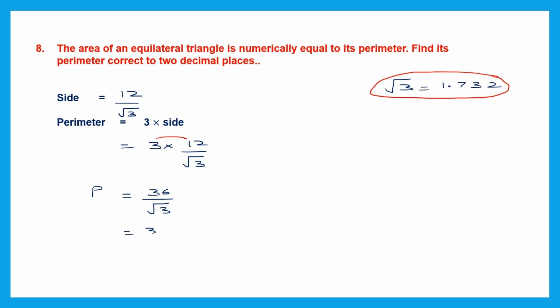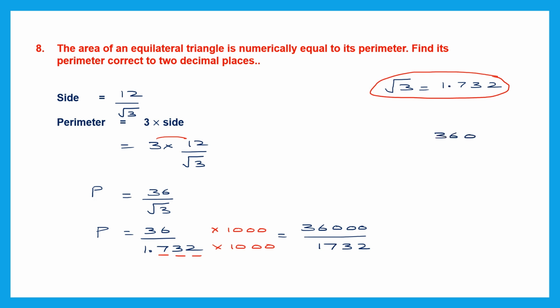So this will be 36 divided by 1.732. What are we finding? We are finding the perimeter. Here we know that this divisor is a decimal number. When we divide with a decimal number, we convert it to a whole number. How? We need to move the point 3 places to the right. We can do that only by multiplying it by 1000. So we multiply here also by 1000. What do we get now? We get 36,000 because we are adding 3 zeros, 36,000 by 1732. Now let's divide this to get our answer correct to two decimal places.